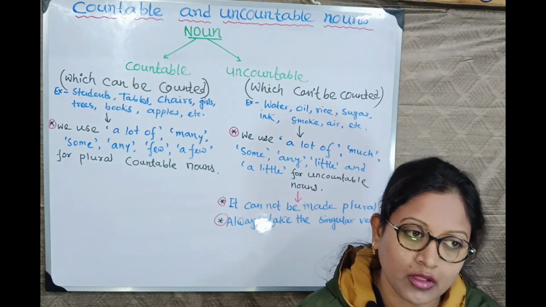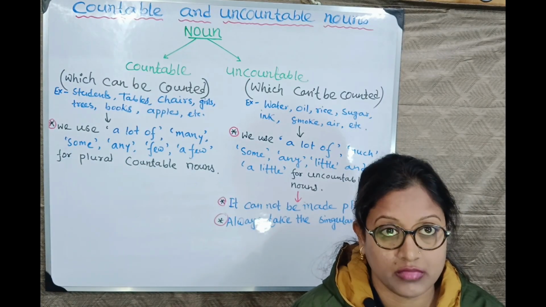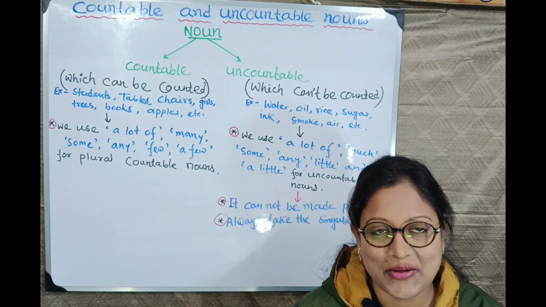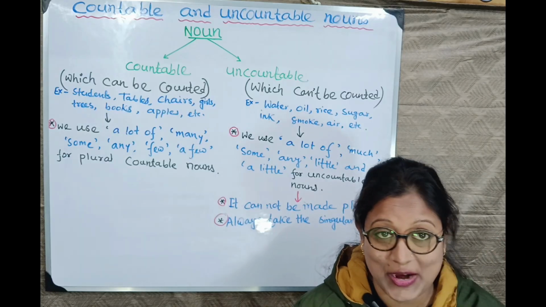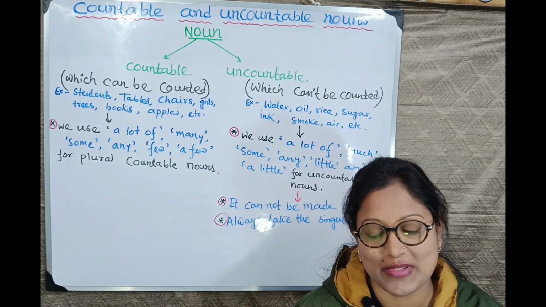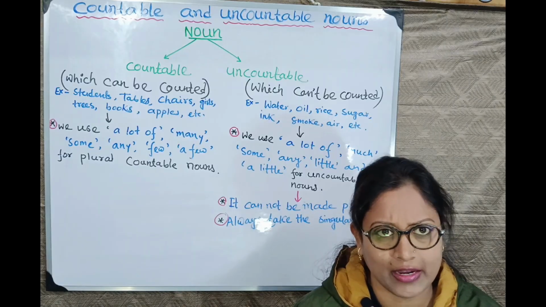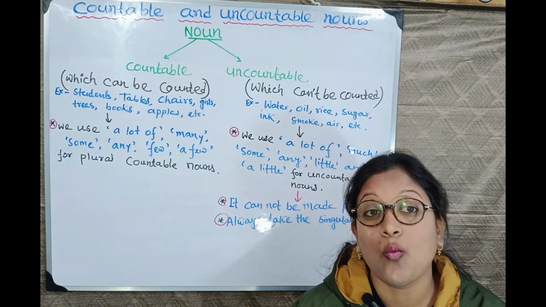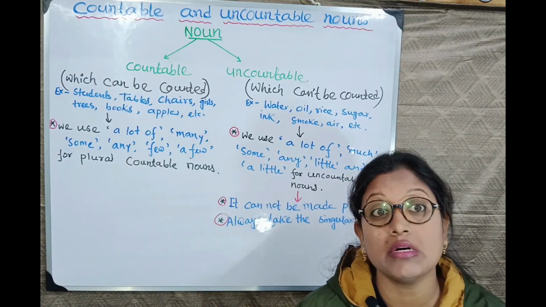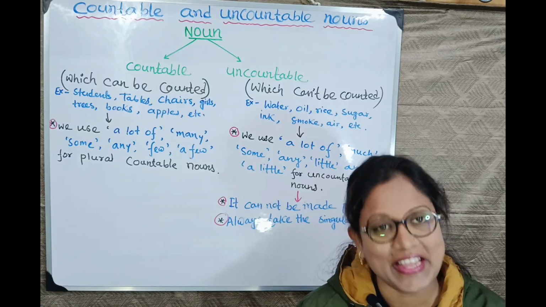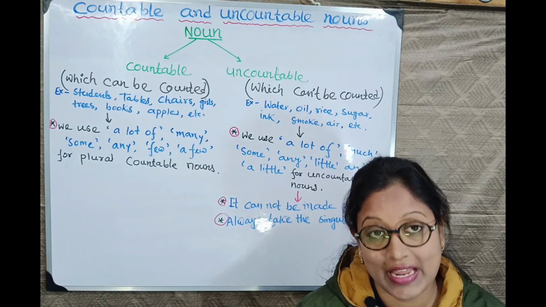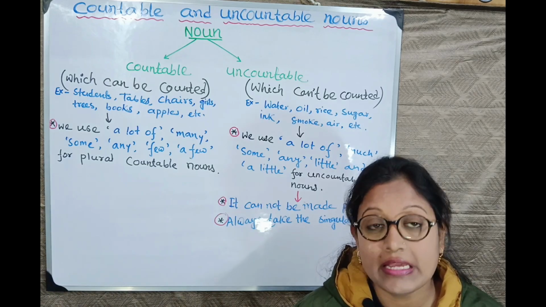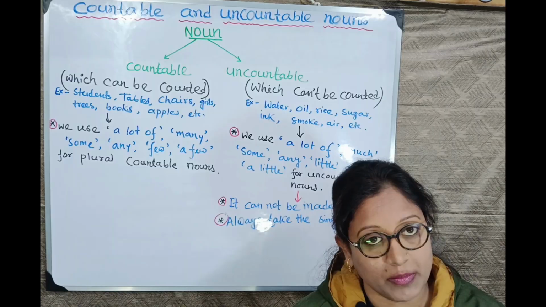What is uncountable? That cannot be counted, isn't it? Like water, can you count? No. Smoke, air, hair, even you cannot count here. Money itself is uncountable. But some of you are thinking, no, I can count money. Give me thousands, I can count. No. When we are putting some number before money, then it is counted, right? Then we can count it. It is countable now. But money is considered as uncountable now. Clear?